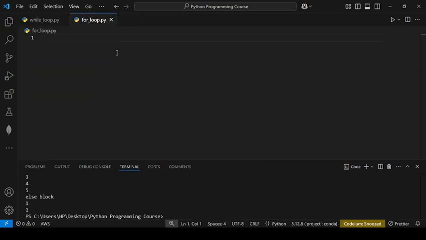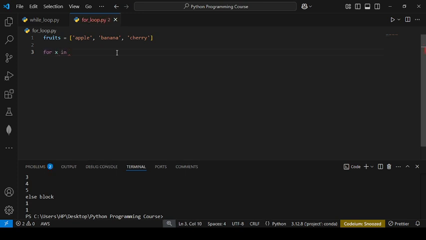After making the file, first I write here fruits, that is a fruit list. I write here apple, and I will write banana, and I will write cherry, and it will iterate over the fruits. I will write a print statement x.